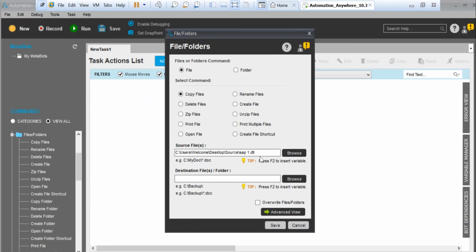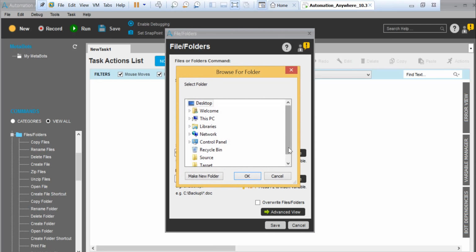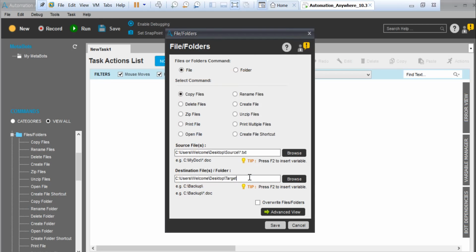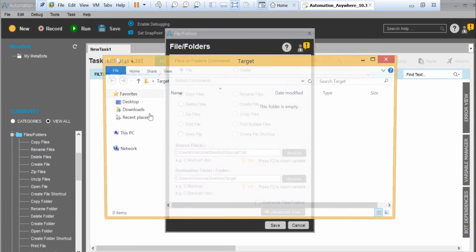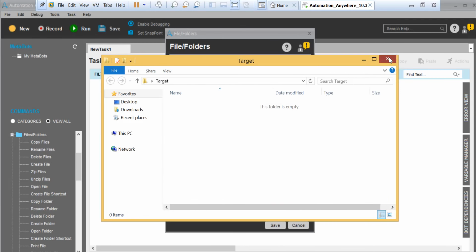What I'm going to do is star, sorry, what do you call it, asterisk dot txt. So I'm going to move all the text files. Now browse the target. So this is going to be my target, right? It's quite simple, and right now my target is blank. Do you see this? It's blank, right?